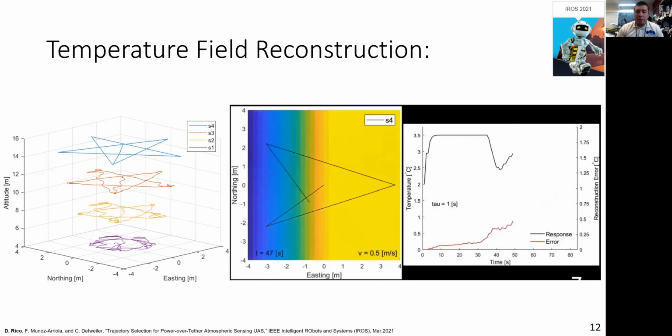Here we see the pentagram trajectory in sensor 4's response and reconstruction error being simultaneously plotted. It should be noted in the figure to the left that the power sensing tether's variable slack, due to a fixed system altitude, is causing a degraded sensor trajectory, particularly closer to the ground station, where slack is most disruptive.